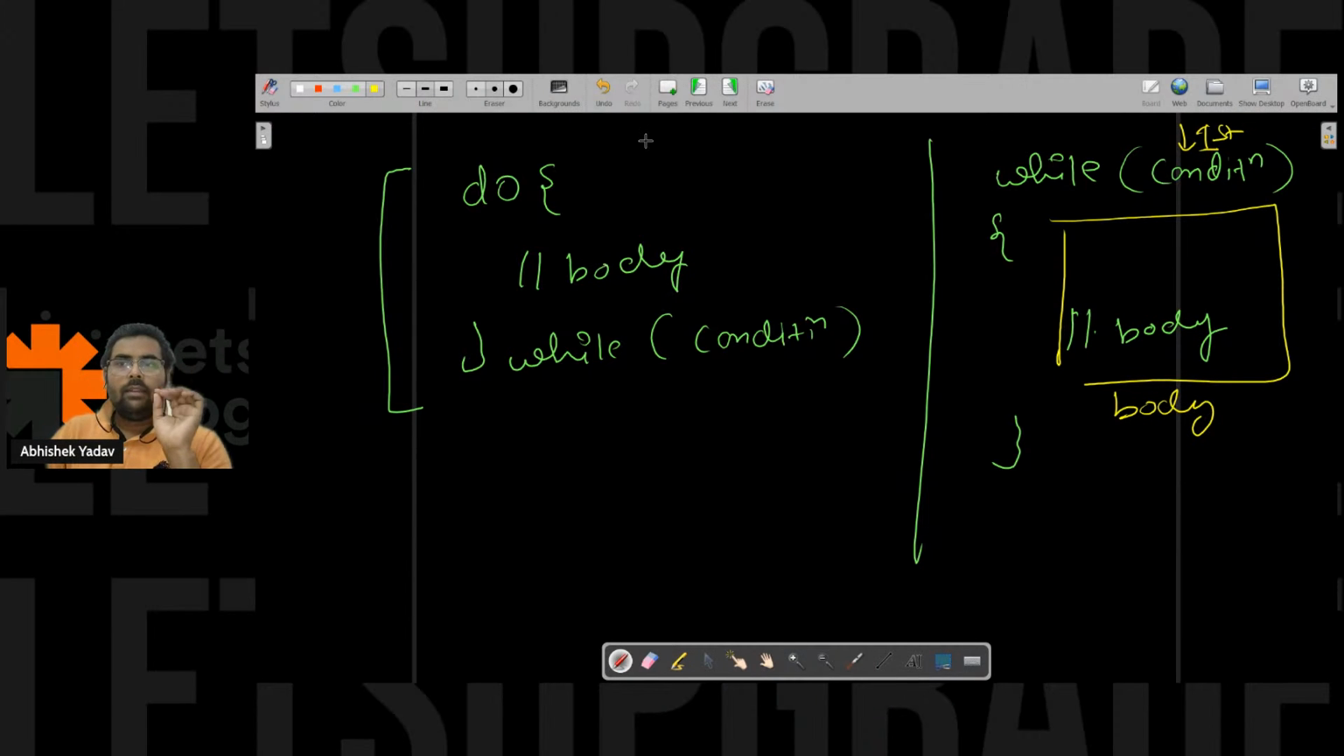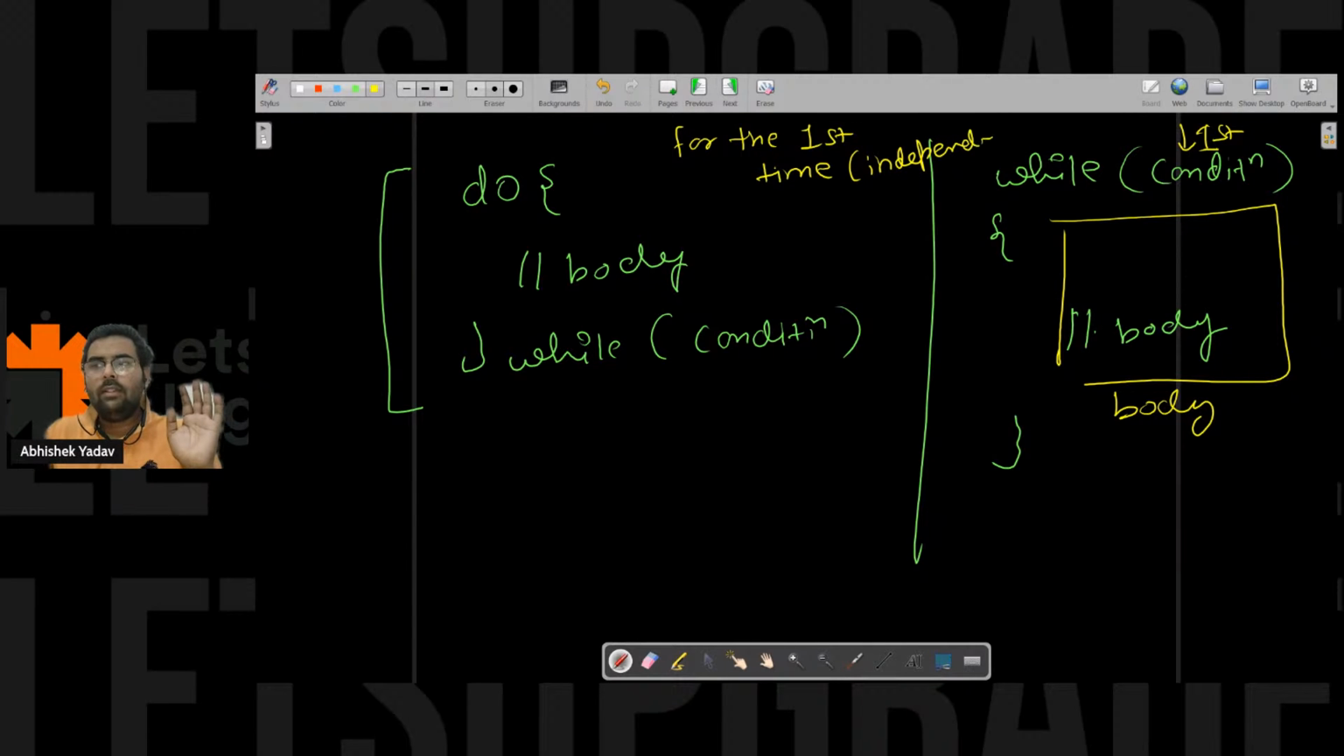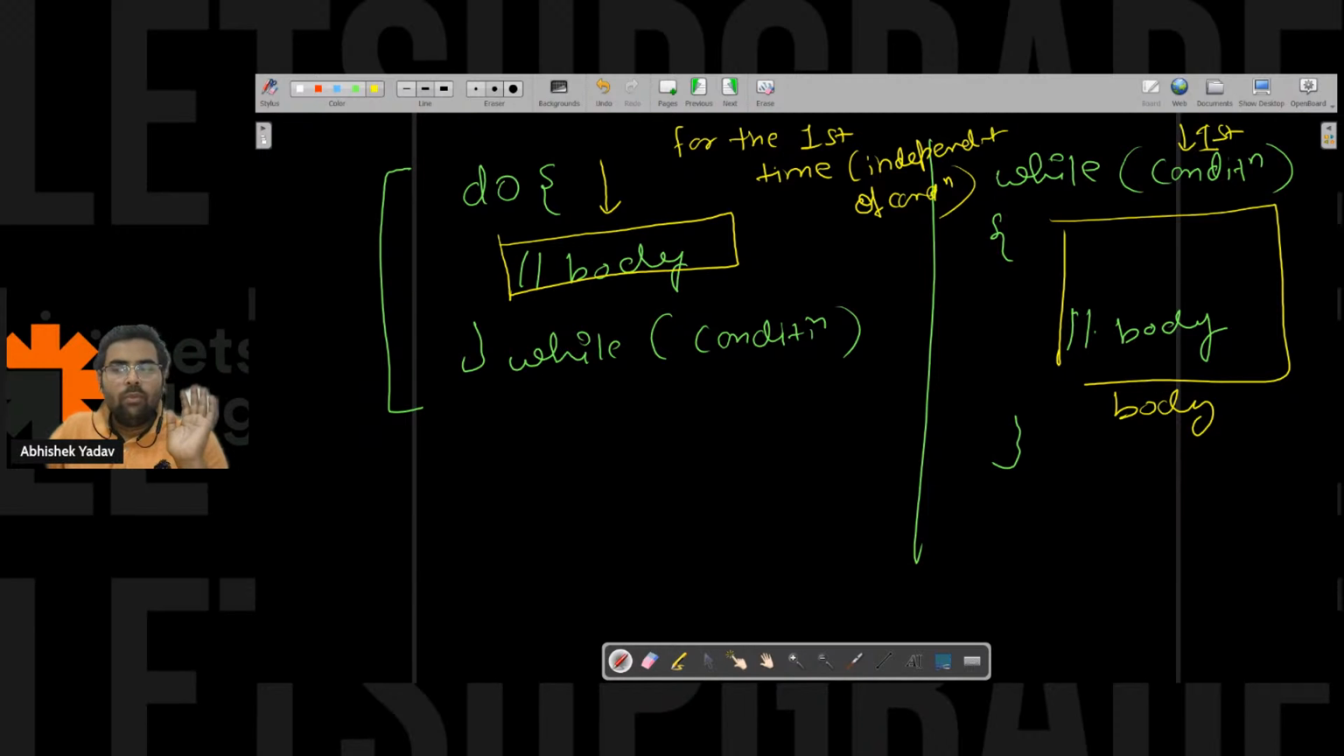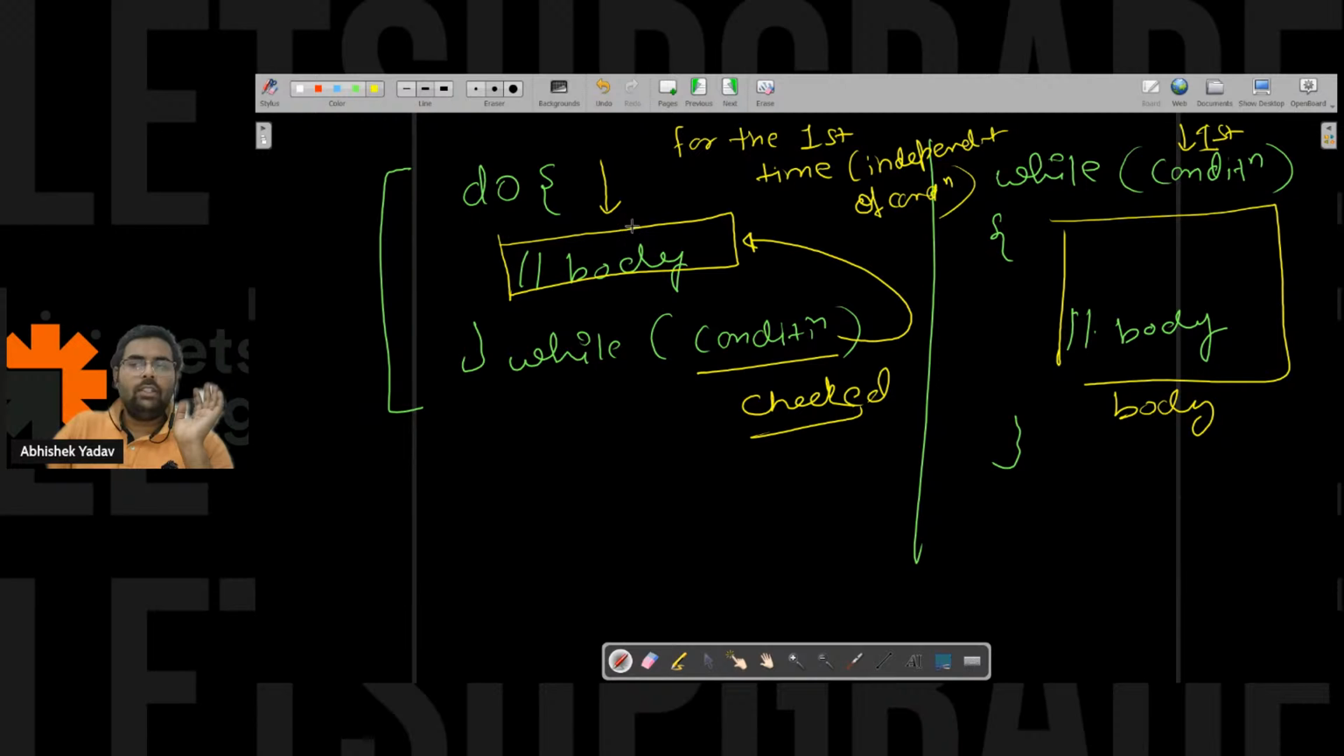And in do while, for the first time, independent of the condition, you will execute the body. After executing the body, you will move to the condition part. Now the condition will be checked, and if the condition is true, you will again move to the body of the do while loop, and follow the same thing till the condition is false. The moment the condition is false, you will move out.